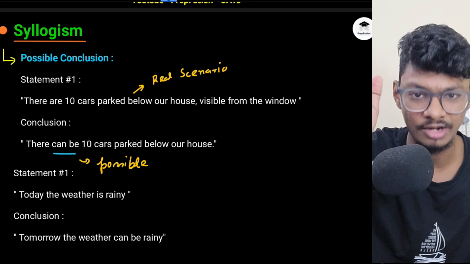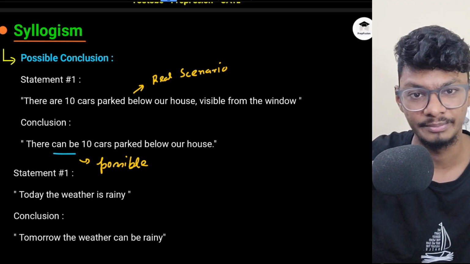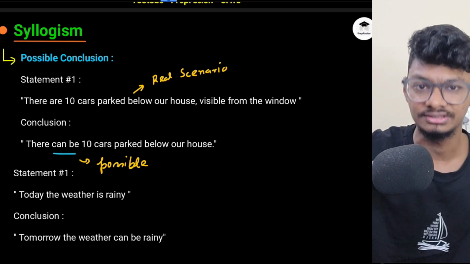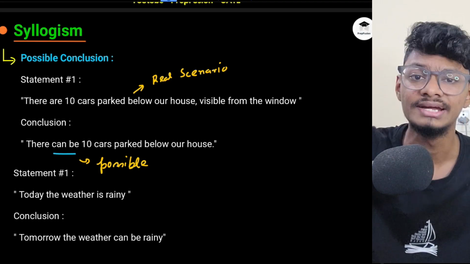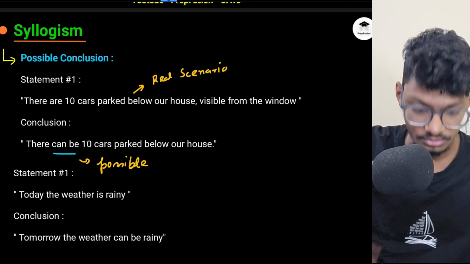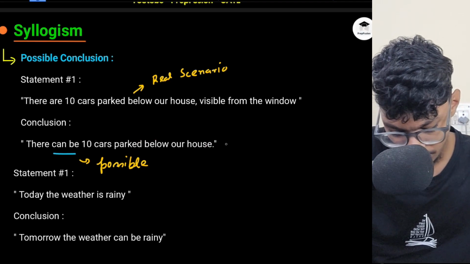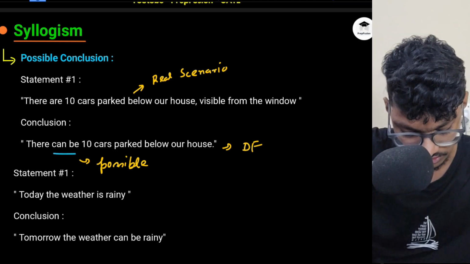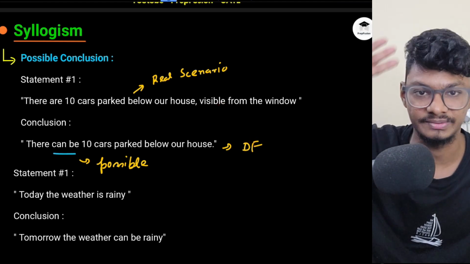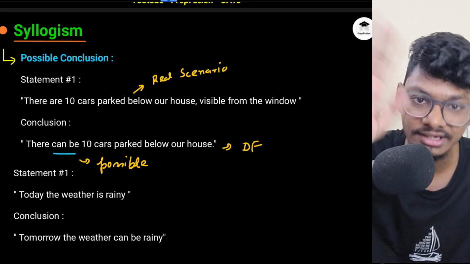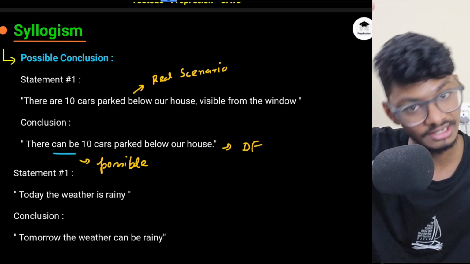I will say, marunga tere ko. I will beat you. Are you joking with me? That person has already told me there are 10 cars parked below my house. How can you say there can be a possibility? It is already true. So this will be definitely false, because it has already been proven that there are 10 cars parked. No, there can be. There are already.